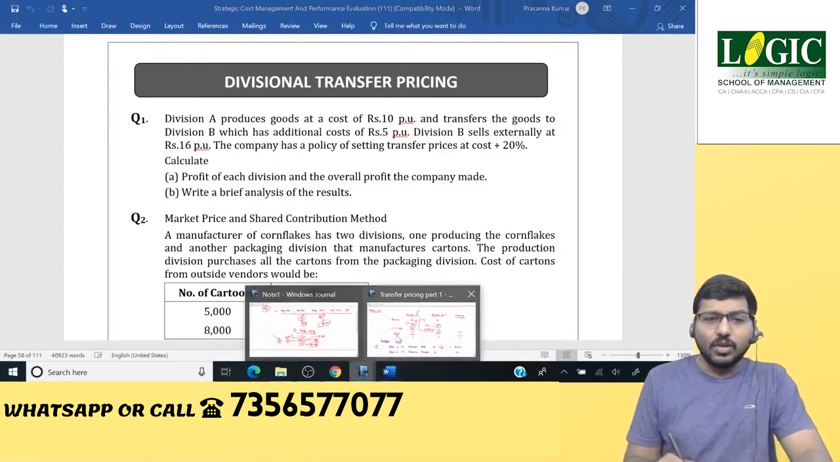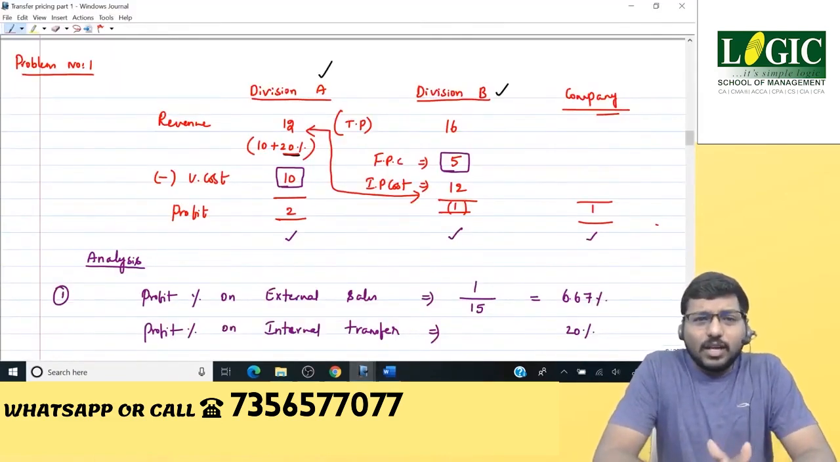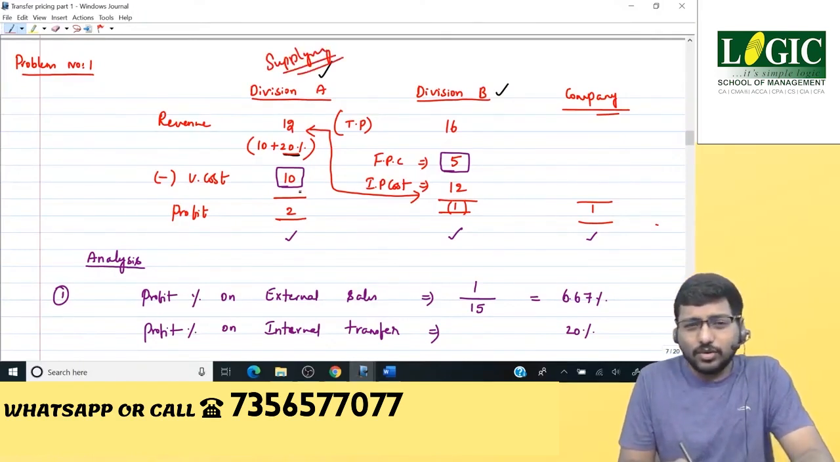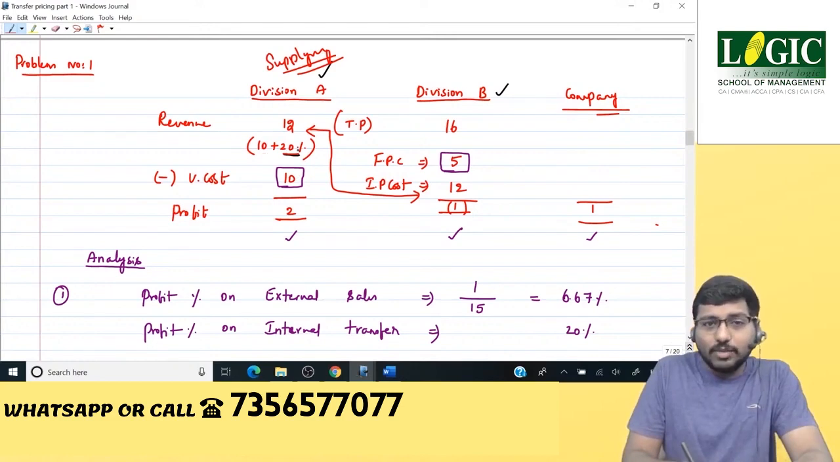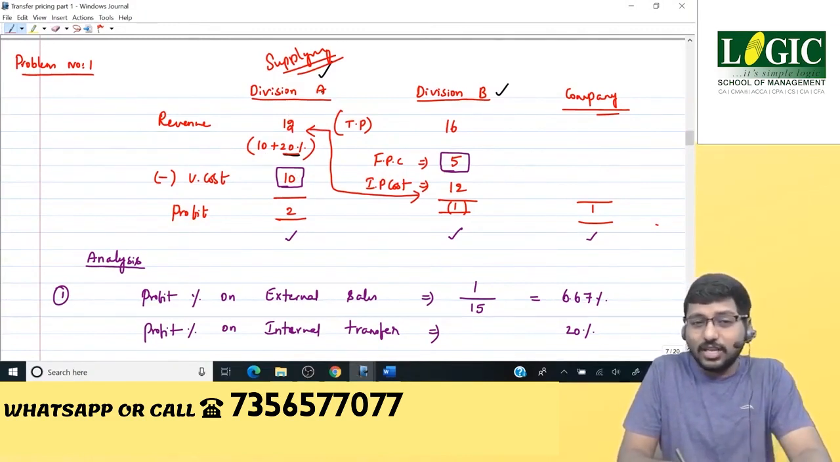Anyway, yesterday basically what we have seen, first we try to calculate the profits of each division. That we have done. With respect to the supplying division, that is division A, its variable cost was 10 rupees, and the transfer price was fixed based on cost plus 20%. Therefore, cost is 10 plus 20%, it was 12, that was the revenue, and the profit ended up being 2. And this 12 rupees is the transfer price, which is revenue for supplying division, that is division A.